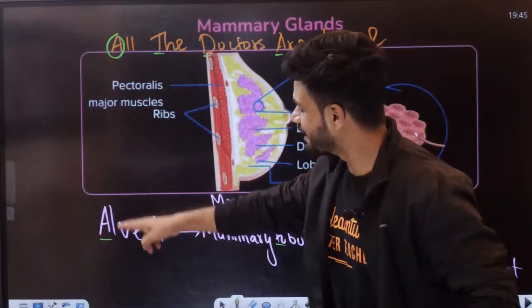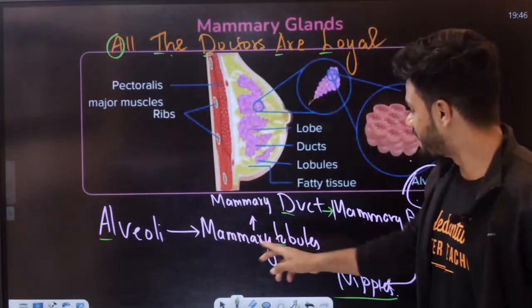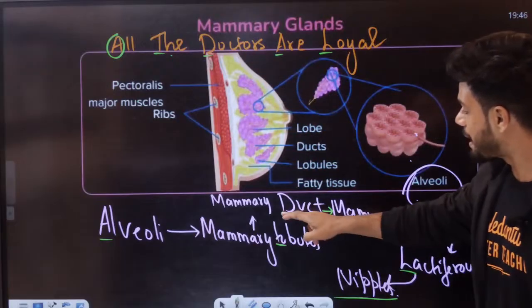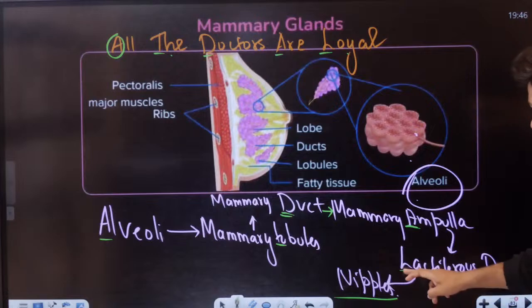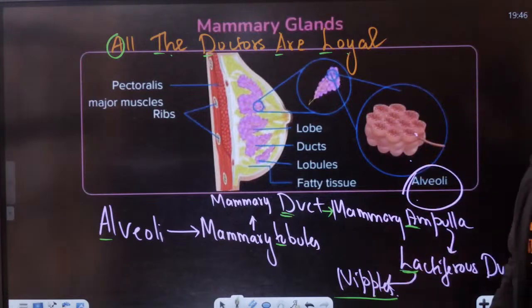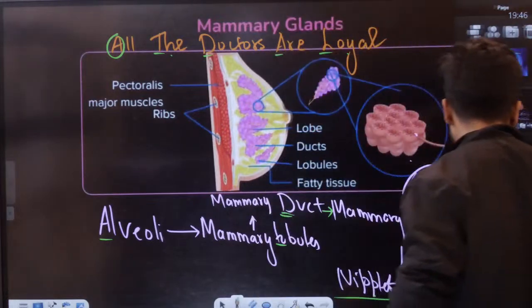So A for alveoli, T for mammary tubule, D for mammary duct, A for mammary ampulla, L for lactiferous duct, and N for nipples. Okay. So students, with that, today's class is over.